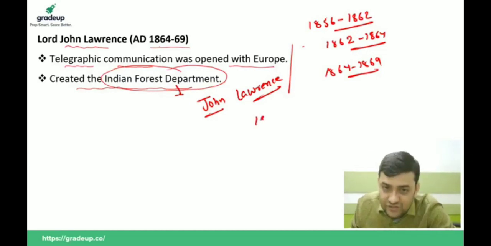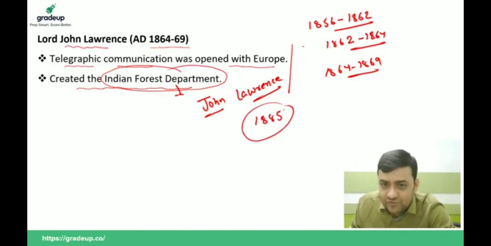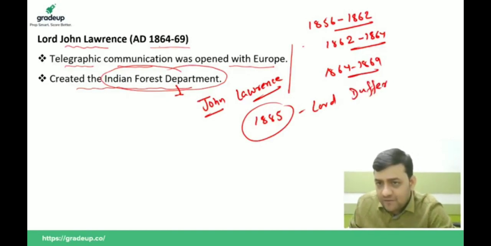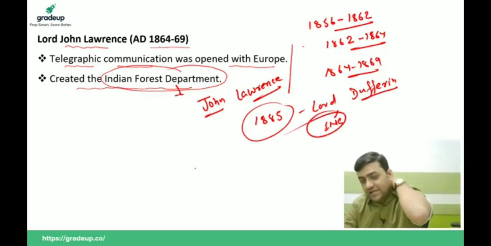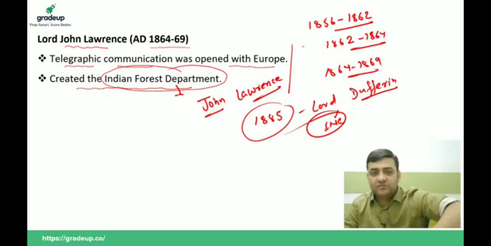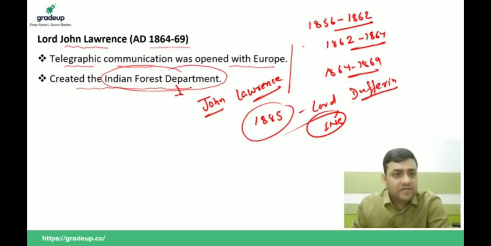We have to reach up to 1885, that is up to Lord Dufferin, when he will play an instrumental role in establishing the Indian National Congress. So right now we are into which year? 1869. So remember one thing, the telegraphic communication with Europe and the Indian Forest Department were started during Lawrence.